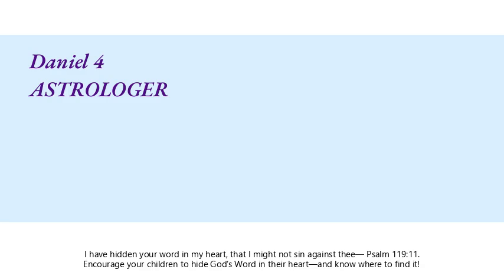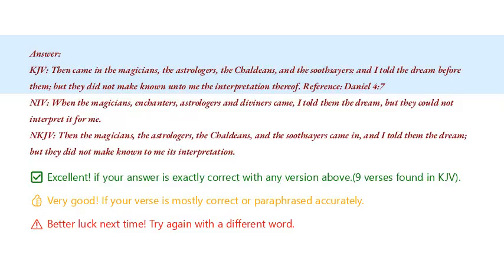Can you build the Bible verse that includes the word astrologer? Here's your clue. Daniel 4. Answer. Then came in the magicians, the astrologers, the Chaldeans, and the soothsayers, and I told the dream before them, but they did not make known unto me the interpretation thereof.